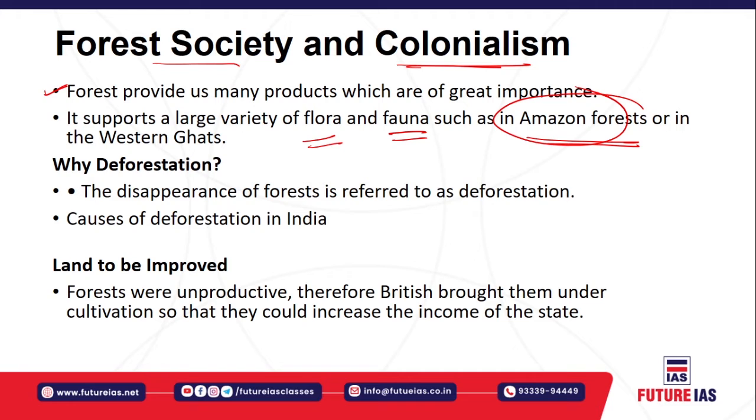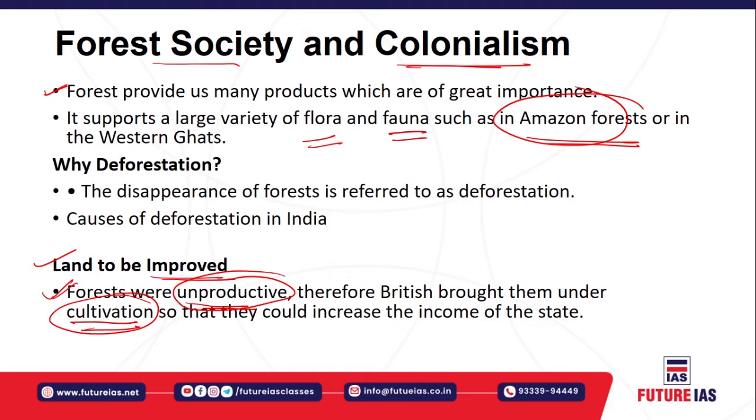So there are many reasons for the destruction of forests in India and also in the world. First of all, in India, because the forest does not produce enough returns, forests were initially considered unproductive. So the Britishers brought them under cultivation, because from cultivated land they could get revenue and increase the revenue for the state. So the forests were cleared for the purpose of cultivation.